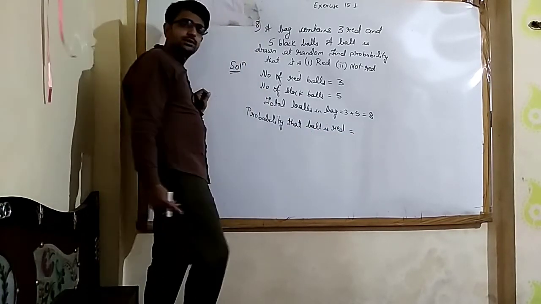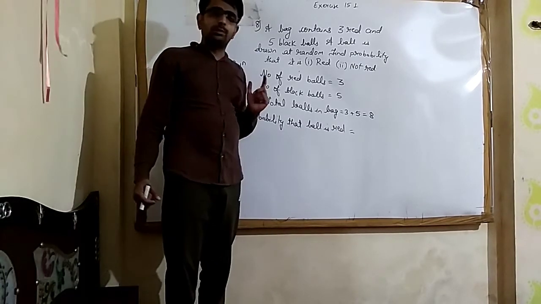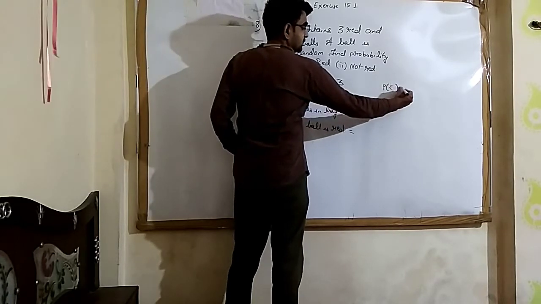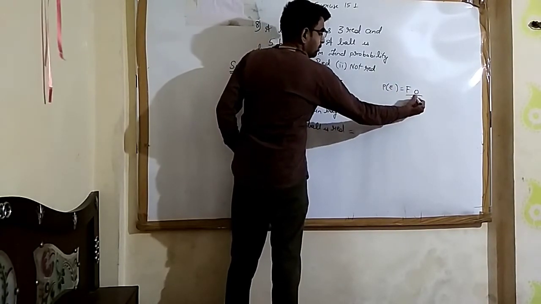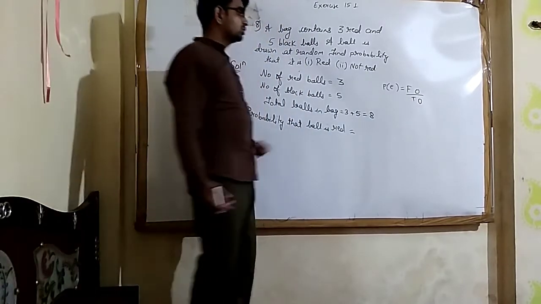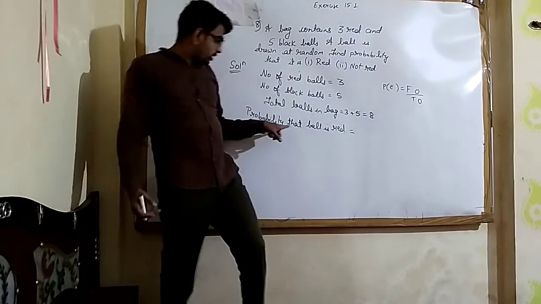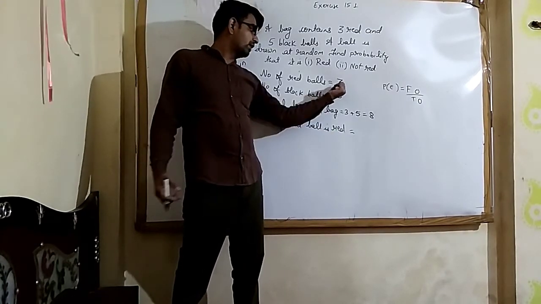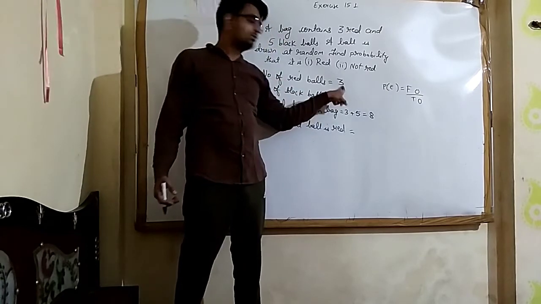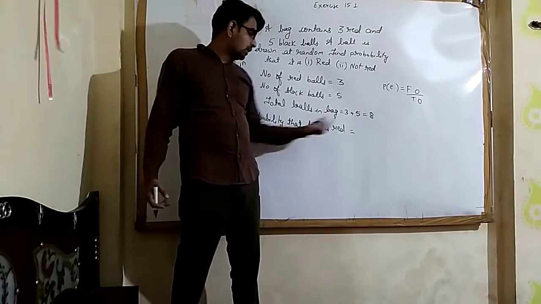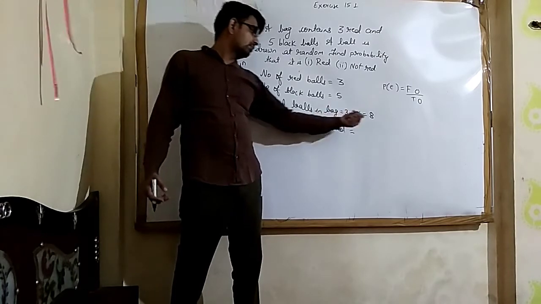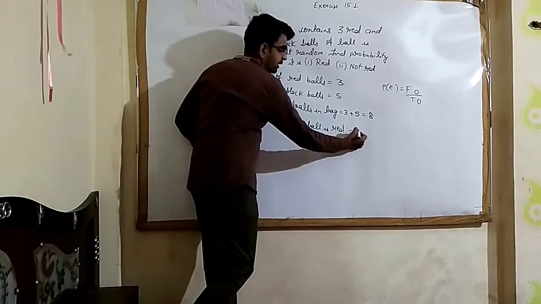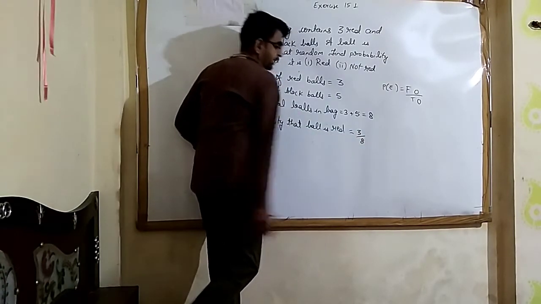Now the probability that the ball is red. What is probability? Probability of any event is favorable outcomes upon total outcomes. So favorable outcomes: what is the case that the ball is red? How many red balls do we have? 3. So favorable outcomes will be 3. And total outcomes: how many total balls are there in the bag? That is 8. So the probability that the ball is red will be 3 by 8.